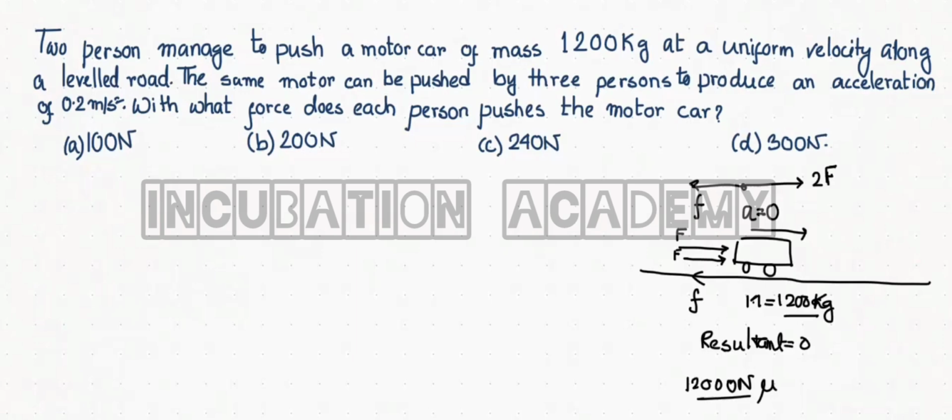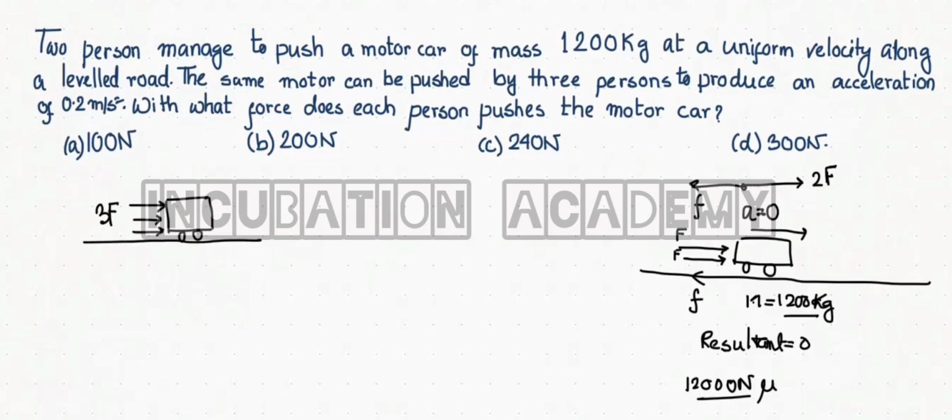The same motor car can be pushed by three persons to produce an acceleration of 0.2 meter per second square. Now if another person starts pushing it, the force becomes 3F.